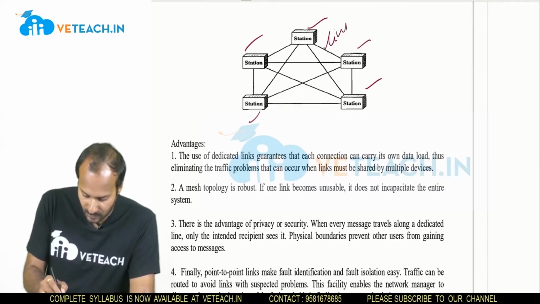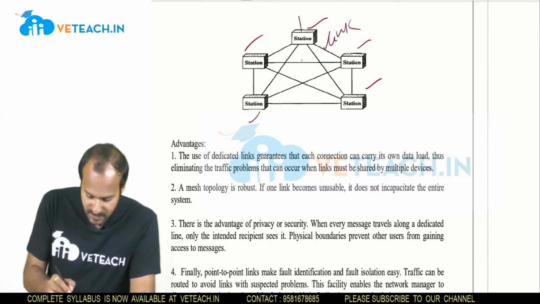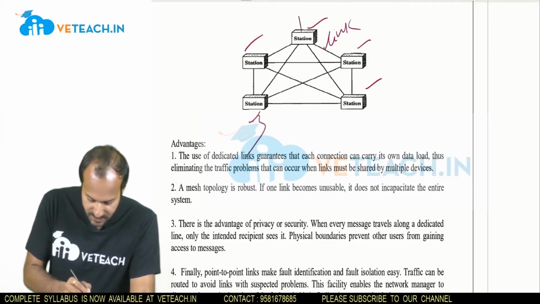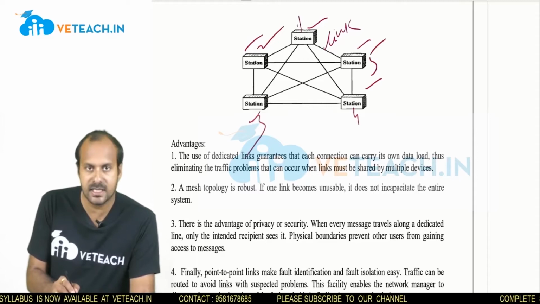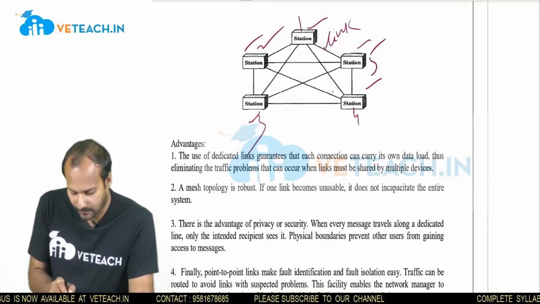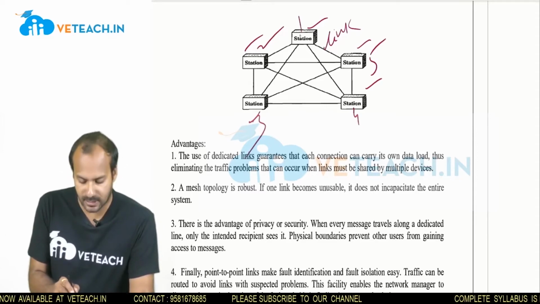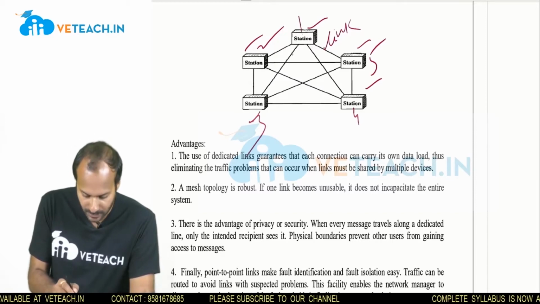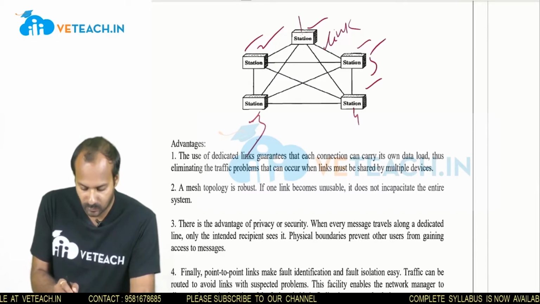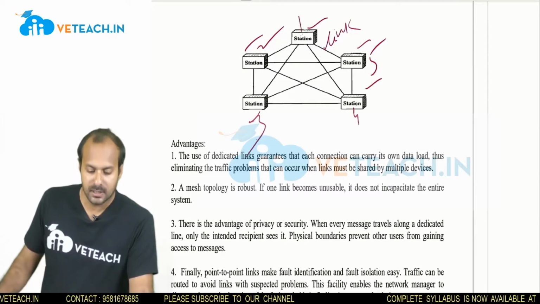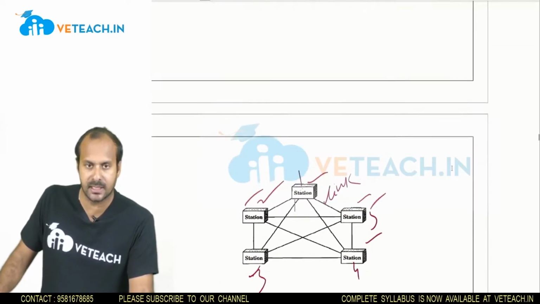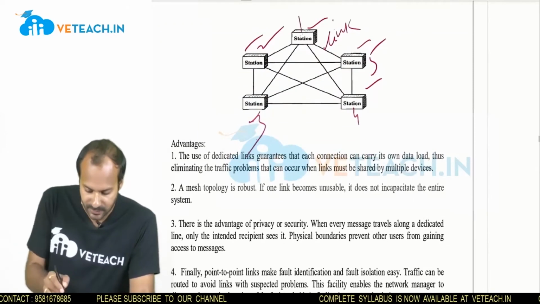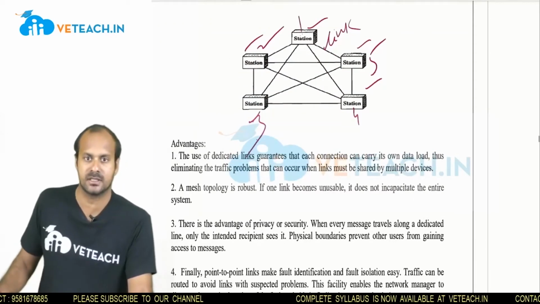Station 1 can communicate directly with stations 2, 3, 4 and 5. If I want to communicate from station 1 to station 4, I have a link. If I want to communicate from 1 to 3, I have a link. If I want to communicate from 1 to 2, I have a link. So in a mesh topology there is a dedicated link connected to each and every station within the network.